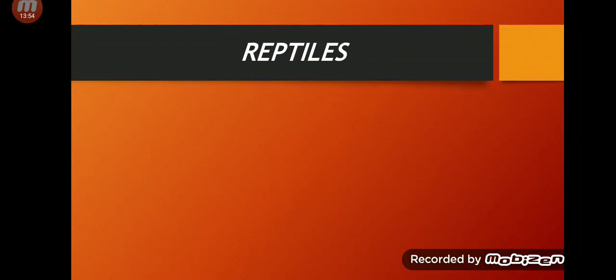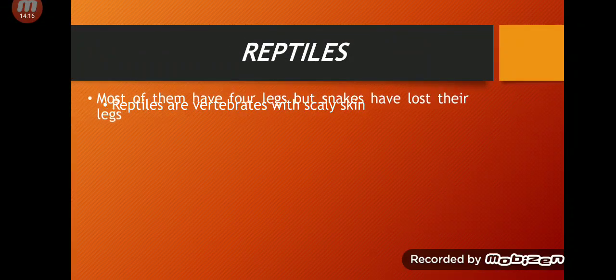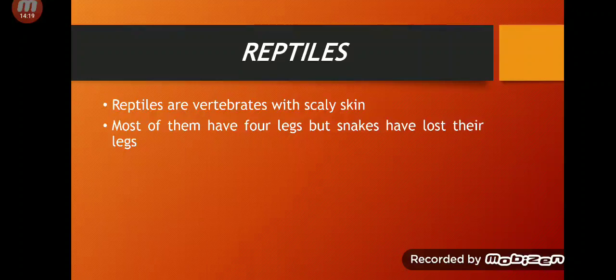So we will proceed toward our third group of vertebrates, that is reptiles. Reptiles are vertebrates with scaly skins. They have scales just like fishes. They have scaly skin. They have scales on their body just like fishes. Number 2, most of them have 4 legs. Reptiles, consider an alligator, and then try to think about reptiles. Most of them have 4 legs, right?